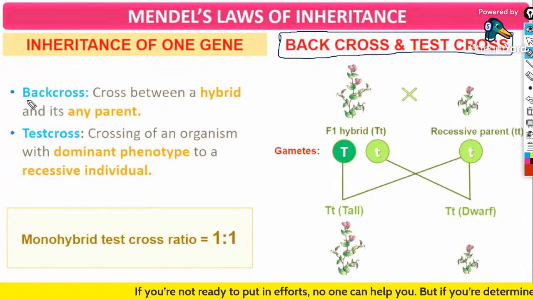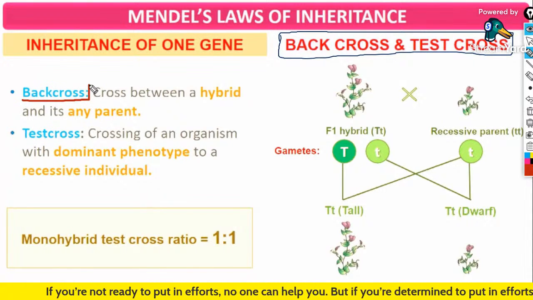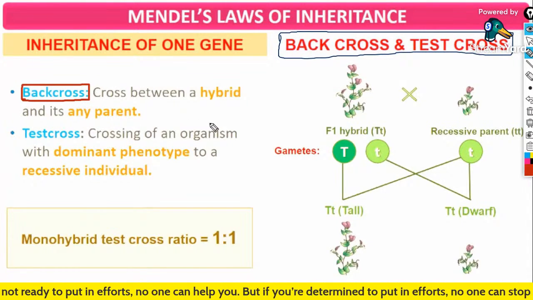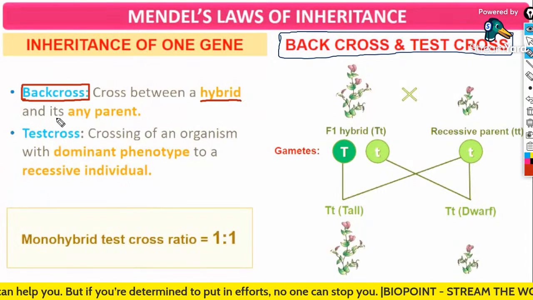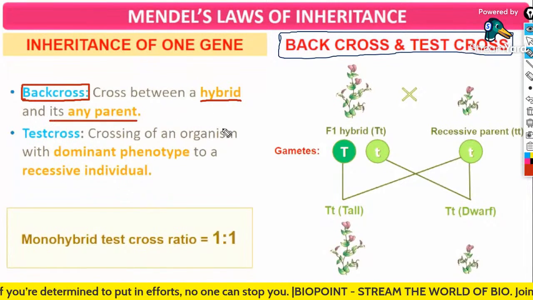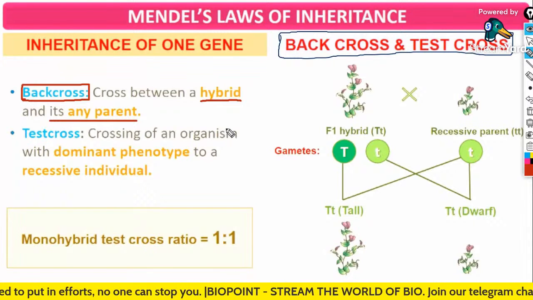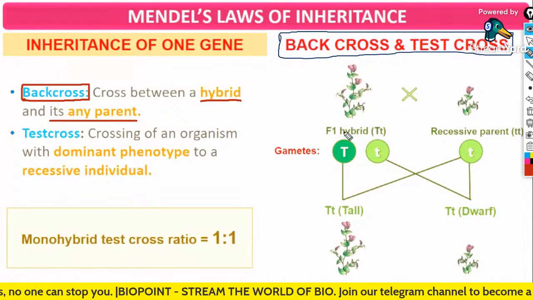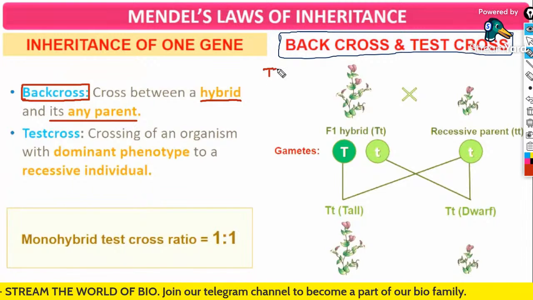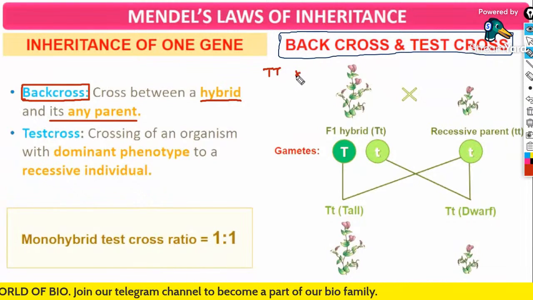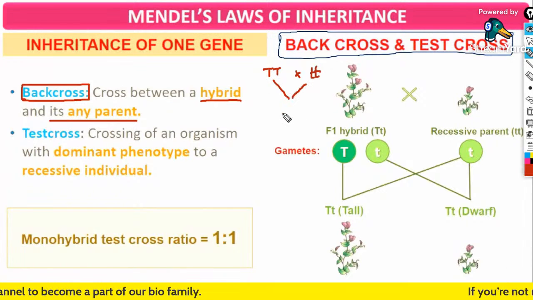So, what do you mean by a back cross? It is a cross between a hybrid and either of its parents. Suppose in the last experiment we crossed capital T with small t, and we obtained the F1 generation as capital T small t.